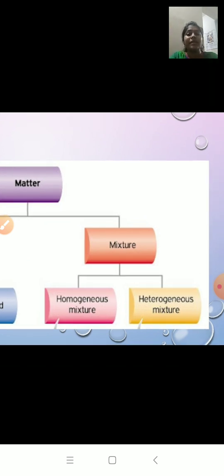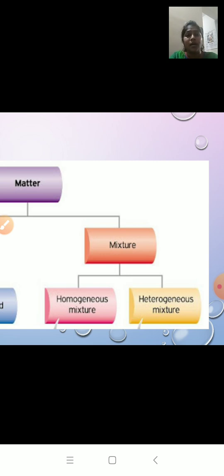Then mixtures. Mixtures are those which are made up of two or more different kinds of particles. Or you can say mixtures are those which are made up of two or more pure substances. There are two types, homogeneous. By the name, homo means same. The mixtures that have the same composition throughout.